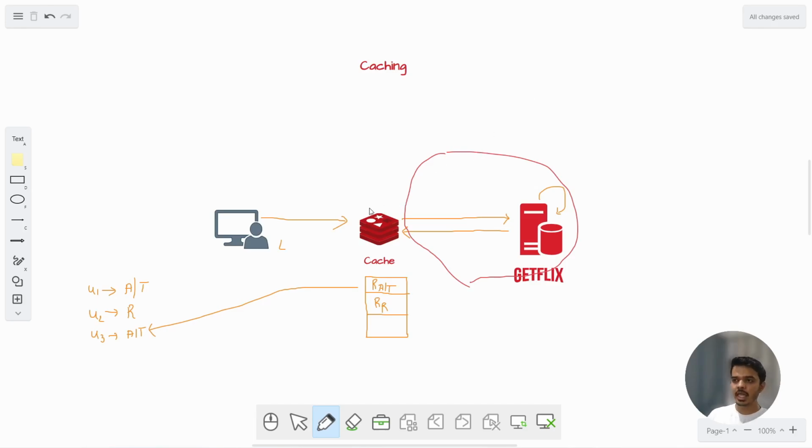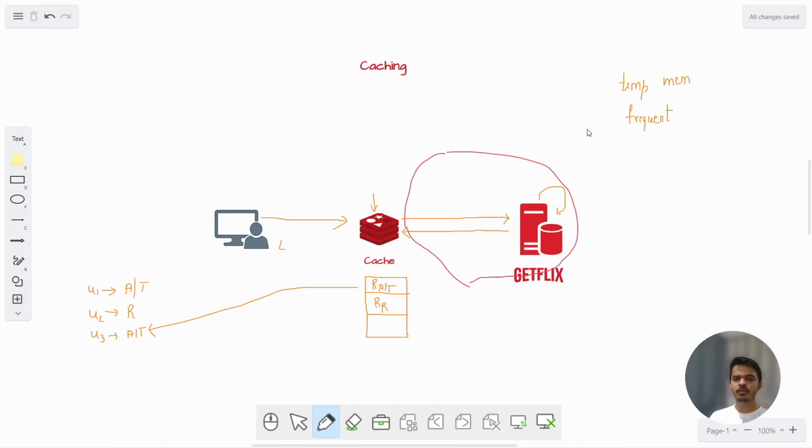Now remember that cache is a temporary storage. Okay, it is not a persistent storage. The results that are present in cache would vanish after some time. So cache is a temporary memory which is used to store the queries that are frequent.